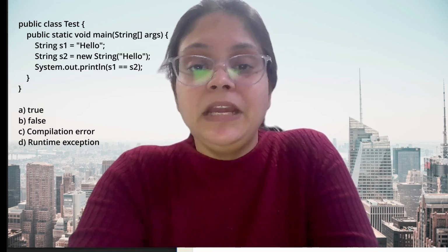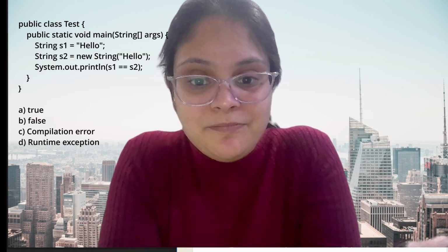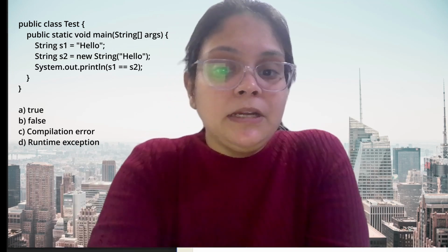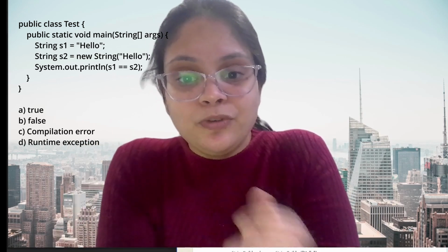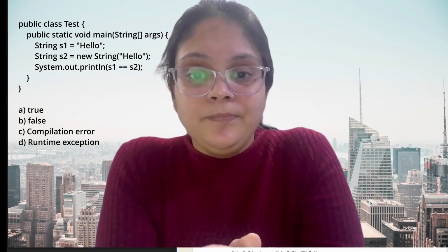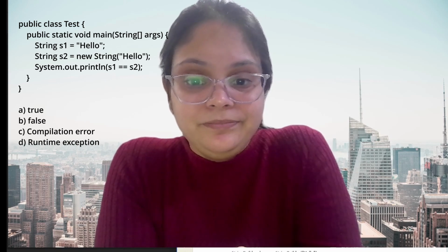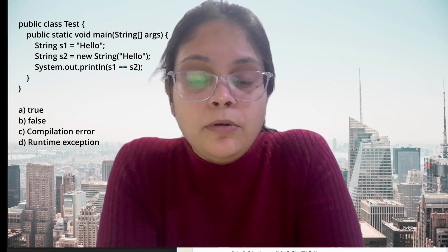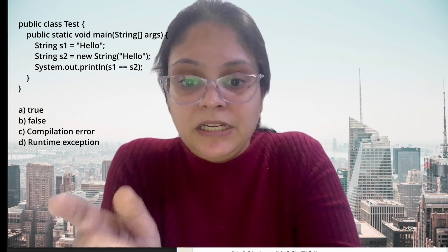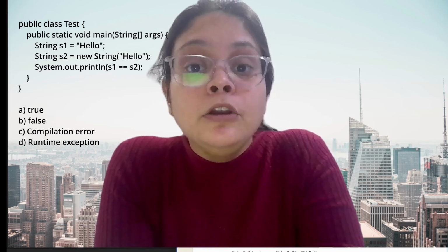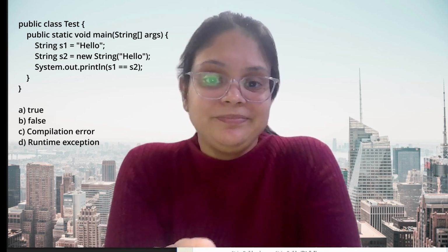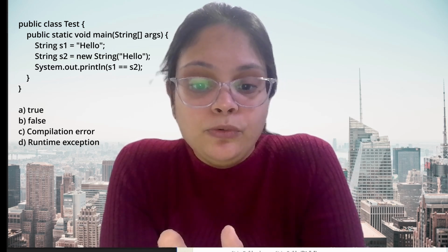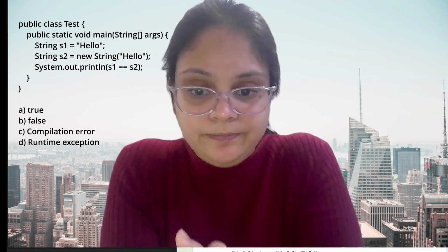So now guys, a very frequently asked question in the companies using the string class, what will be the output? This we have already discussed in detail in our video over the string classes also. Guys, tell me, now write the answer here in the comment. S1 is equal to hello. I am creating the string S1 using the string literal. S2 I am creating with the new keyword. Now what will be the output if I am writing S1 == S2? Will it give me true, false, or some error or exception?